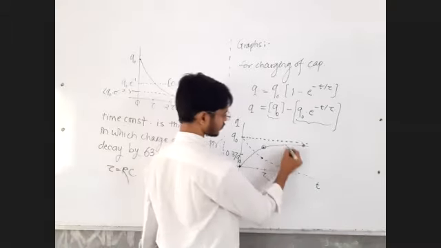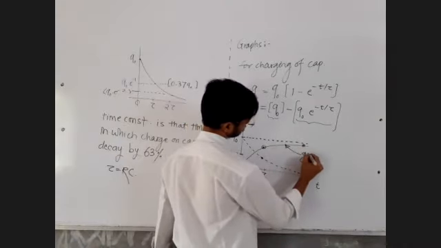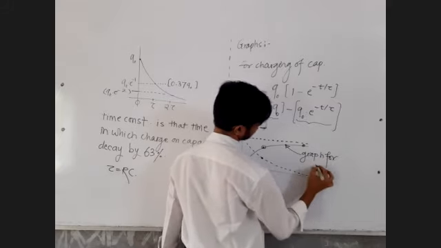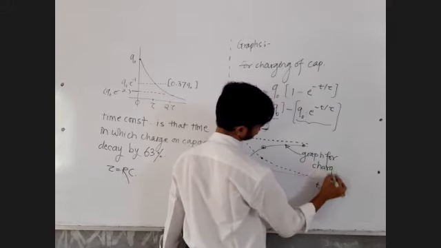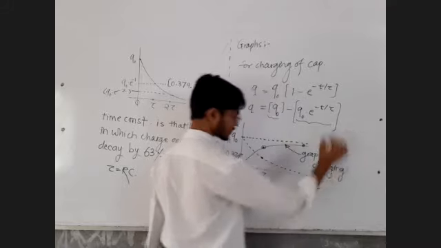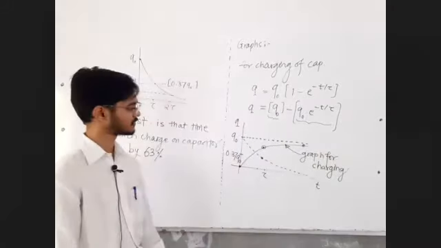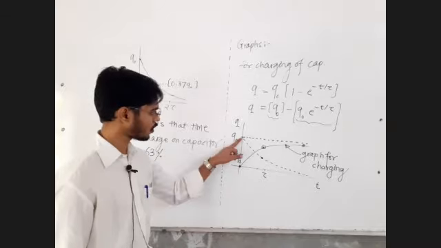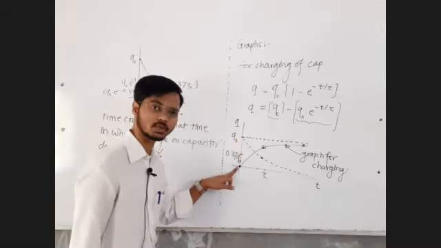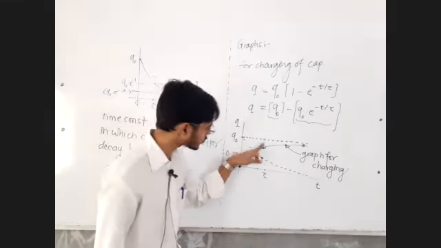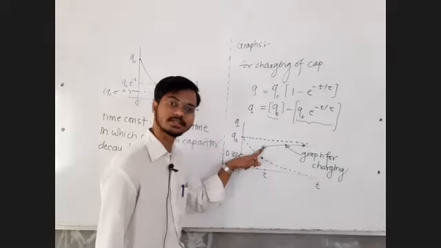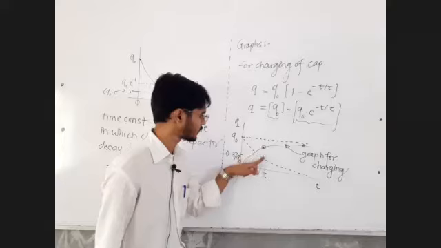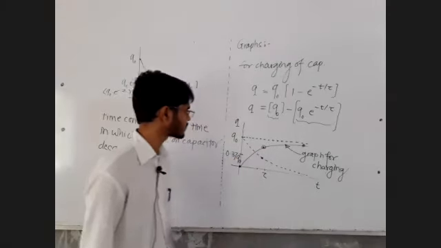Let me know, yes or no. Graph for charging of a capacitor. Are you getting it? I just did the graphical subtraction. See how sir did the graphical subtraction? Q naught minus Q naught is 0. Q naught minus 0.37 is 0.63. When 0.37 is subtracted, 0.63 remains.